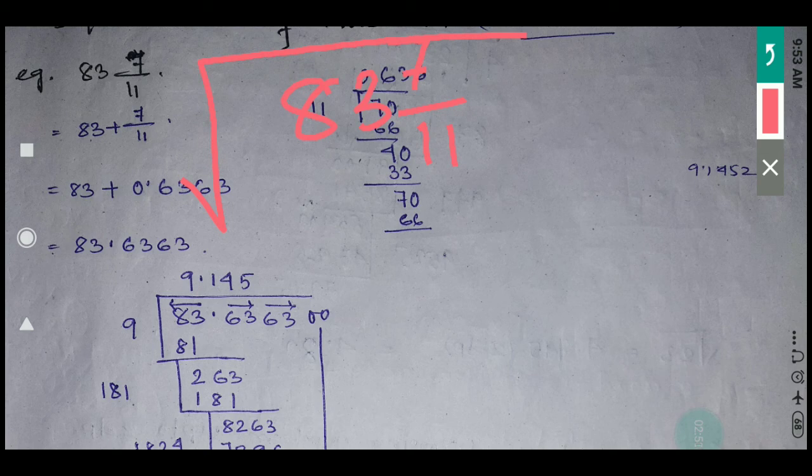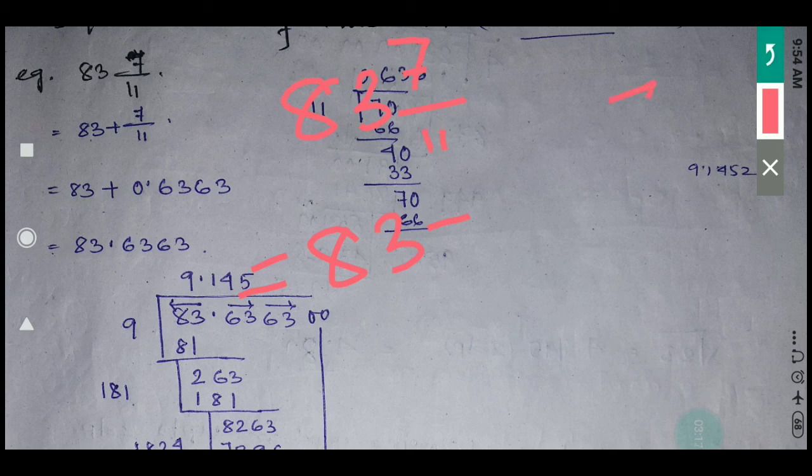So how will you find it? First of all, 83 7 by 11 means 83 plus 7 by 11. Now we need to find 7 by 11 first, so you divide 7 by 11.